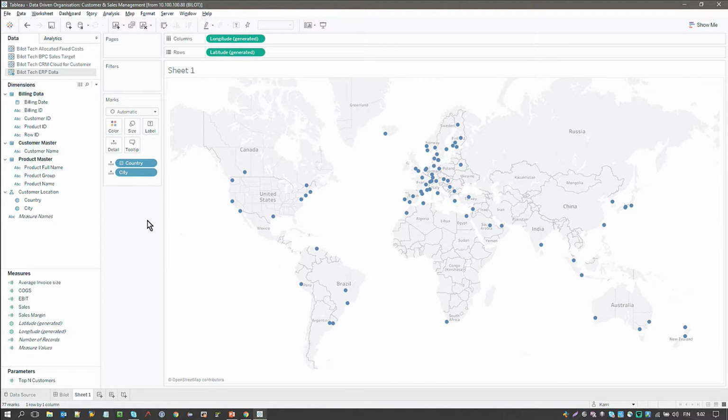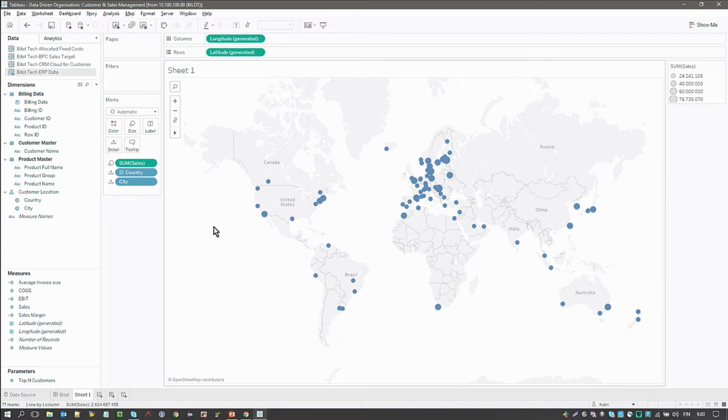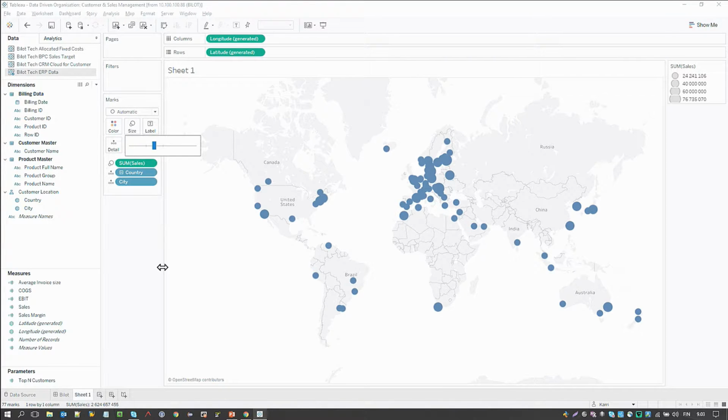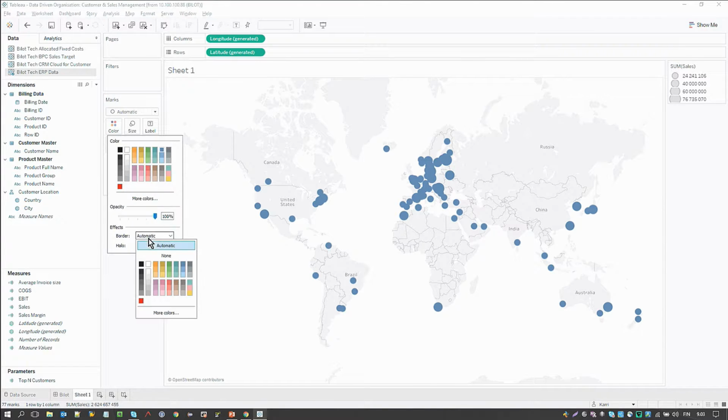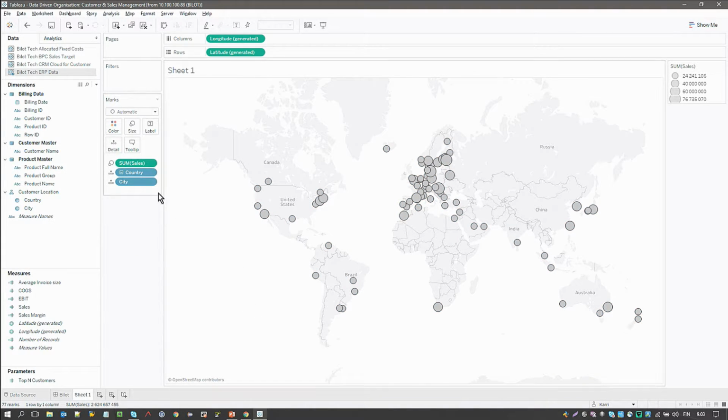And you can see that as we're operating in many different places, Tableau will then, according to the data, plot them on the canvas. Then, just to add some context, I'm adding sales here, and then just formatting a little bit so that I can see it a little bit better.